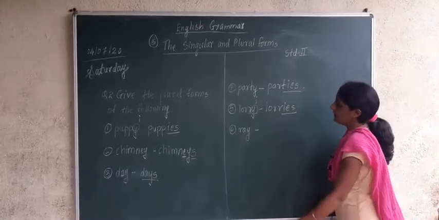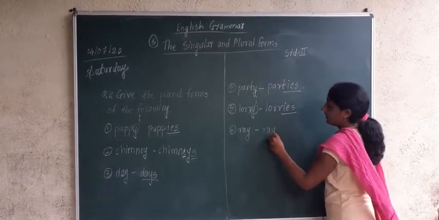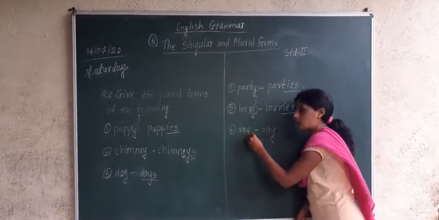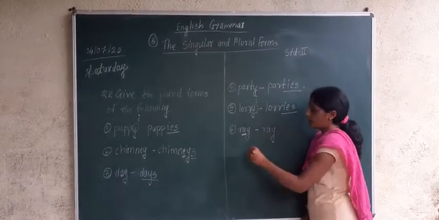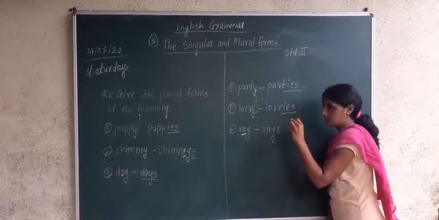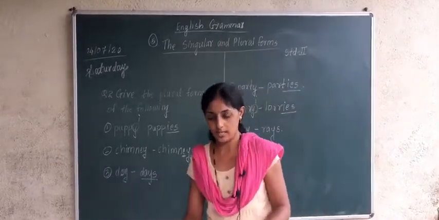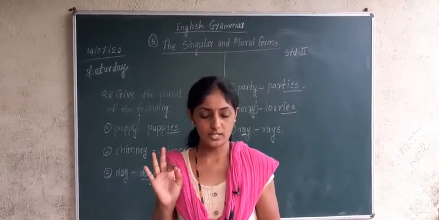Correct? And the last word which is given in the example is RAY, ray. Is there a vowel before Y, yes there is, madam. Correct? If the vowel is there before Y, then what we have to do, we have to add only S to the word which is there in the example. I think you have understood this much.